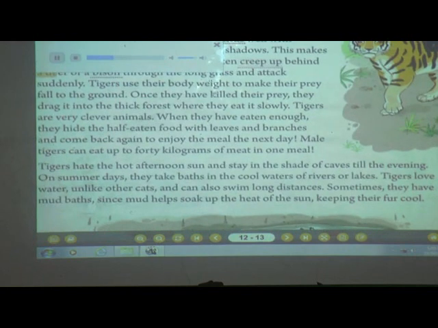Once they have killed their prey, they drag it into the thick forest where they eat it slowly. Tigers are very clever animals. When they have eaten enough, they hide the half-eaten food with leaves and branches and come back again to enjoy the meal the next day. Male tigers can eat up to 40 kilograms of meat in one meal.